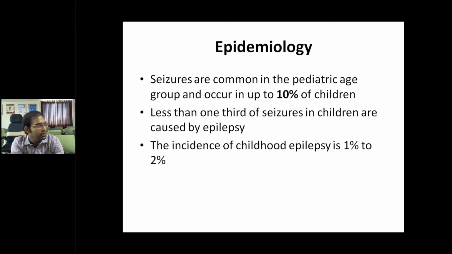So epidemiology, how common are seizures in the pediatric age group? Up to 10% of children may have seizures in their lifetime. Less than 1/3 of these seizures are caused by epilepsy. Means epilepsy is very rare, but still some children can have epilepsy. The incidence of childhood epilepsy is 1 to 2%. So very low incidence. For example, if 10 children had seizure in early childhood, only 1% maybe of them may turn up into epilepsy.